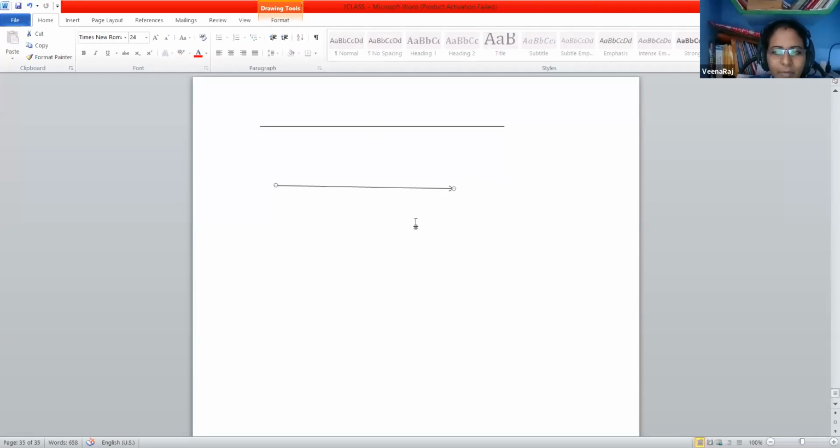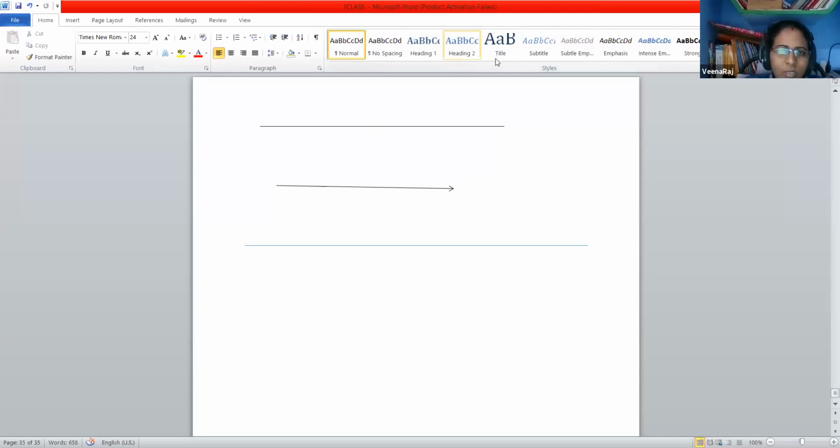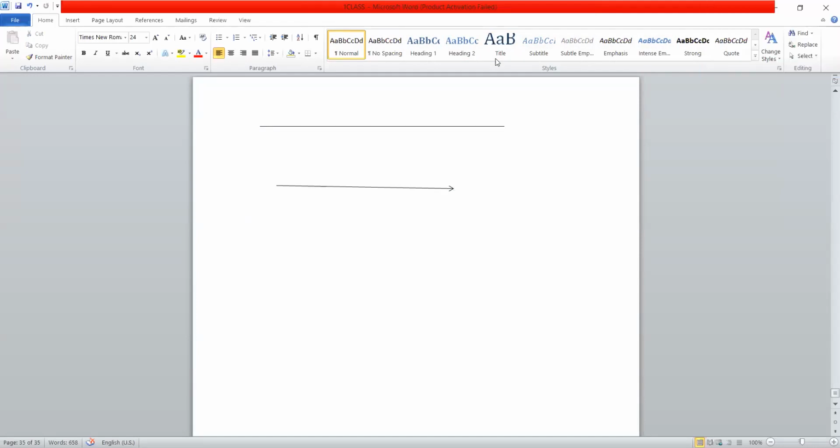So how to indicate this line segment, line and a ray, and even a point also? Okay, so how can we indicate all this?